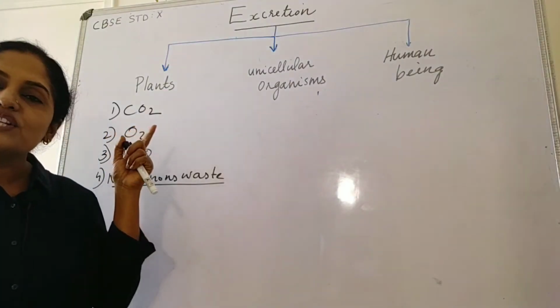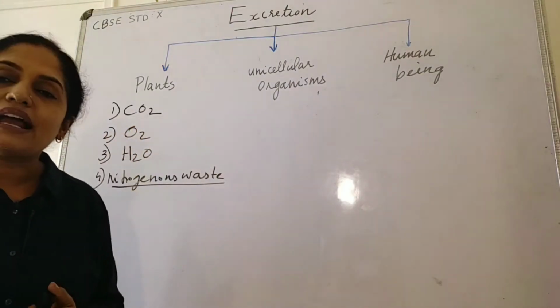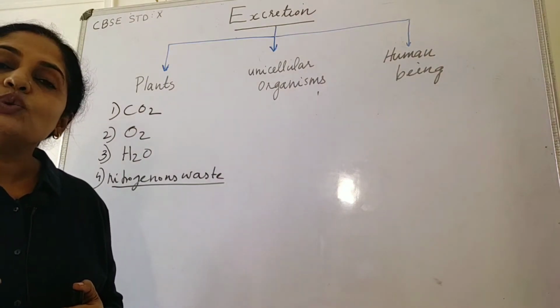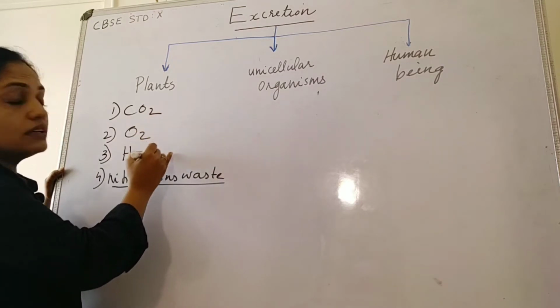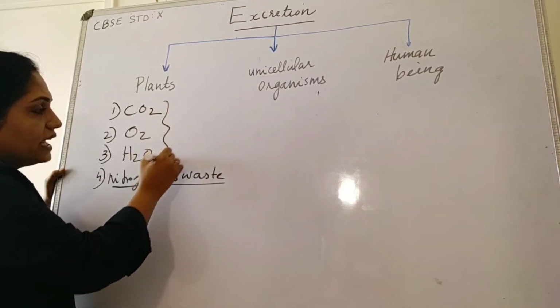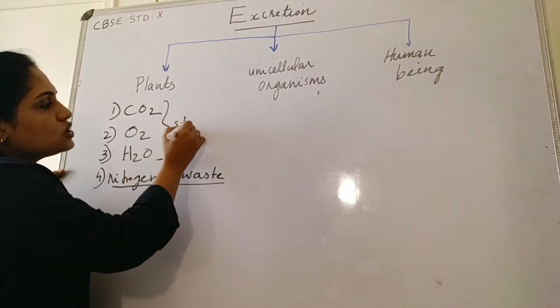Here the excretion of gaseous waste in plants is done through the stomatal pores. So carbon dioxide, water and oxygen are excreted through the stomata.